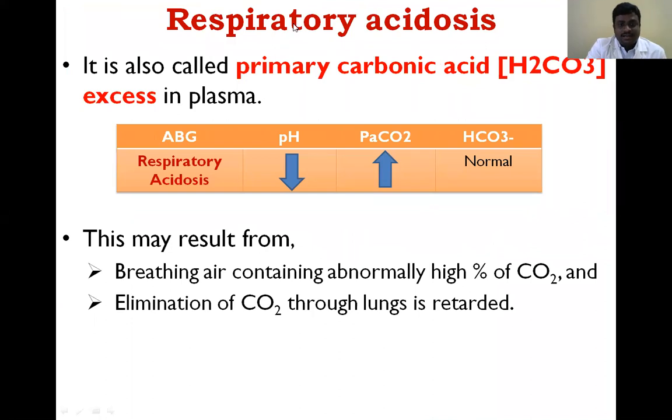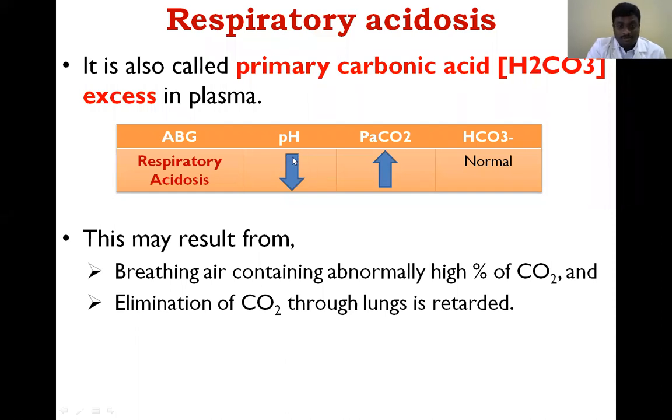Next one is respiratory acidosis. Metabolic acid-base disorders mainly depend on bicarbonate, whether increased or decreased. But in respiratory problems, the increase or decrease takes place only in carbon dioxide, the partial pressure of carbon dioxide. Respiratory acidosis is also called primary carbonic acid excess. Here the partial pressure of carbon dioxide is increased, so the pH of the blood is reduced.